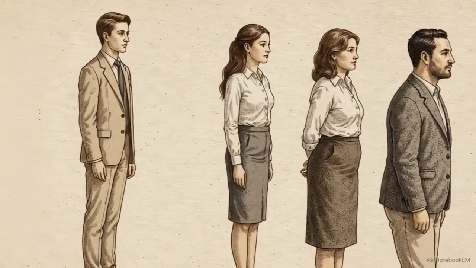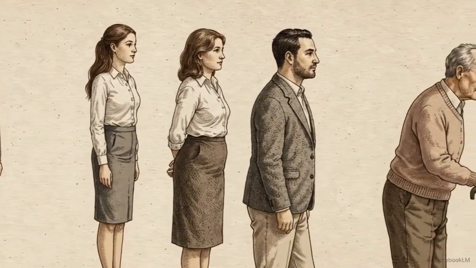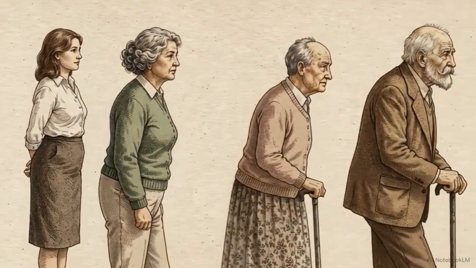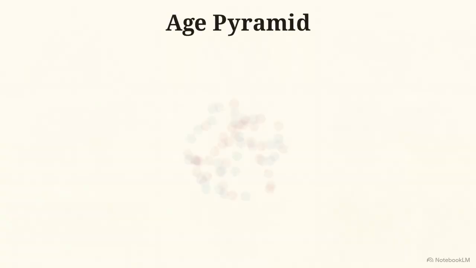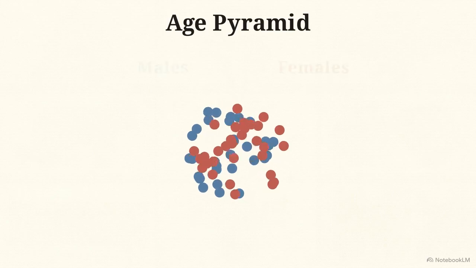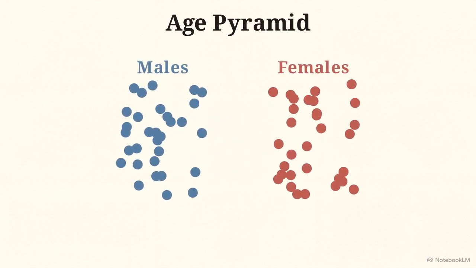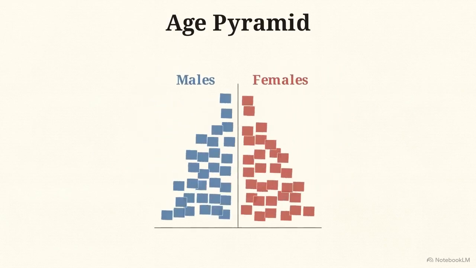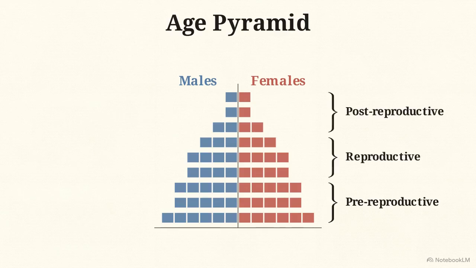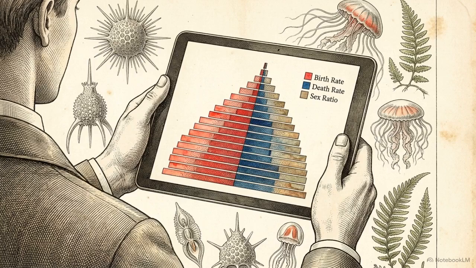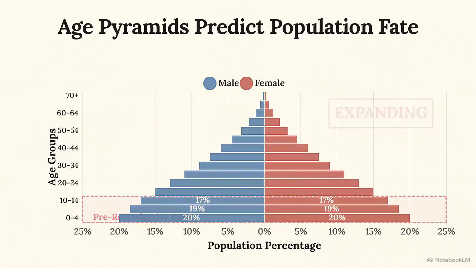Rates and ratios provide essential data, but a population is also composed of individuals across a range of ages. This is the age distribution. When plotted graphically, this data forms an age pyramid. We first split the population by sex ratio, males on one side, females on the other. Then we stack them by age. Pre-reproductive youth form the base, reproductive adults the middle, and post-reproductive elders the top. This geometric structure synthesizes birth rates, death rates, and sex ratios into a single visual summary of a population's current status.